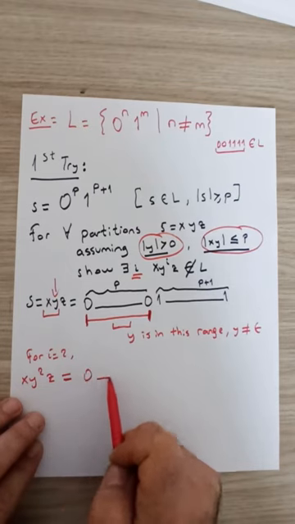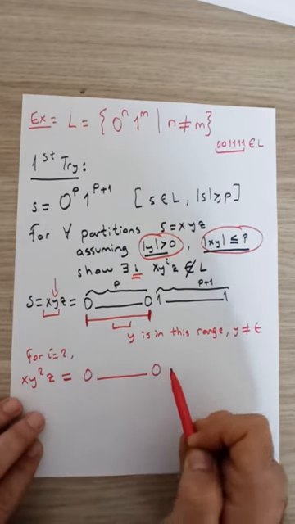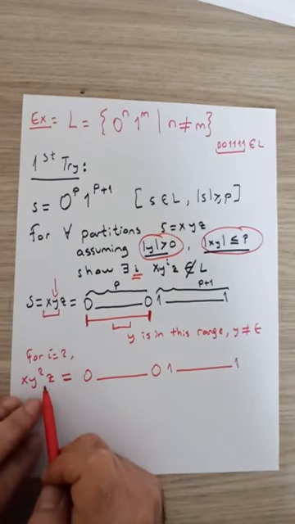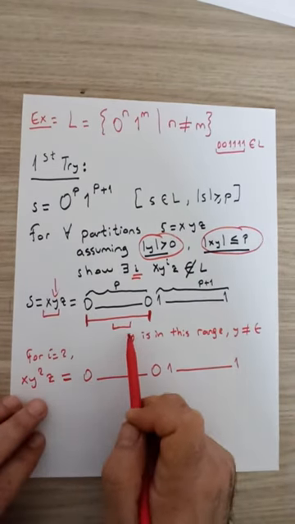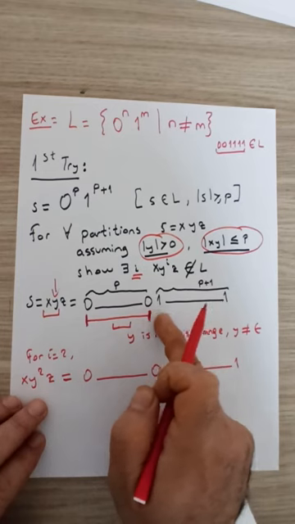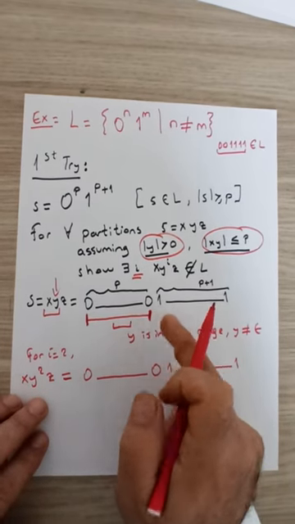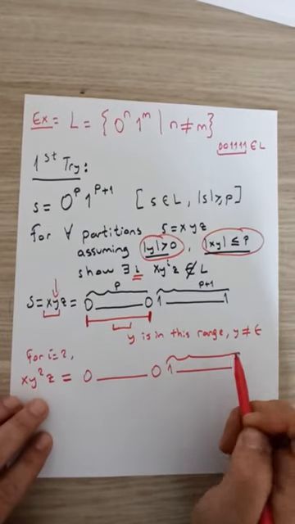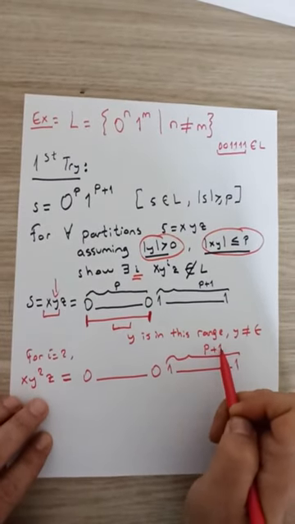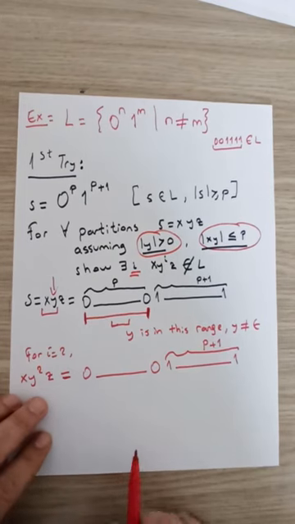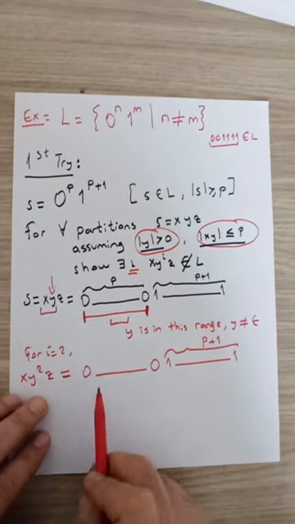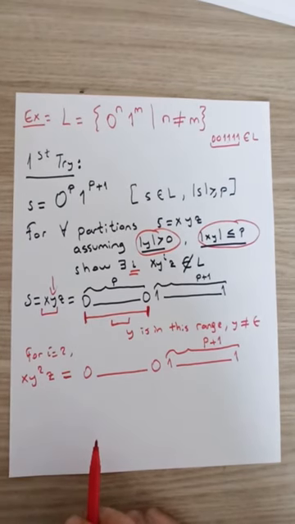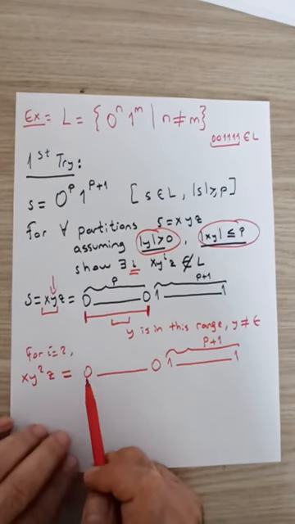We will have a bunch of zeros followed by a bunch of ones. Now, since y did not extend to the part where we have ones, in the new string xy squared z, the number of ones did not change. It is still p plus 1. How about the number of zeros? What can we say about the number of zeros in here?